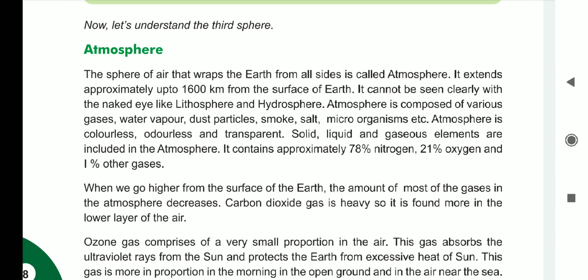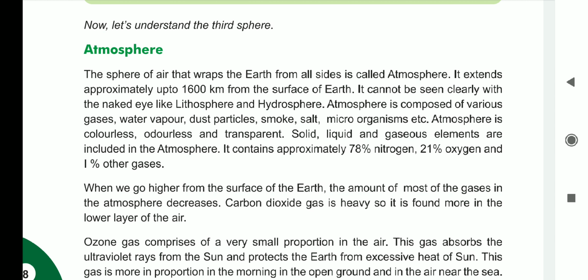Already we read about the lithosphere and hydrosphere. Now today we are going to read about atmosphere. Atmosphere simply means the air and other gases. So first the question arises in our mind: what is atmosphere? The atmosphere includes a lot of gases and many more things.